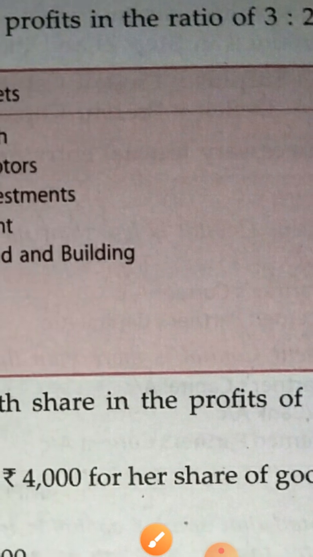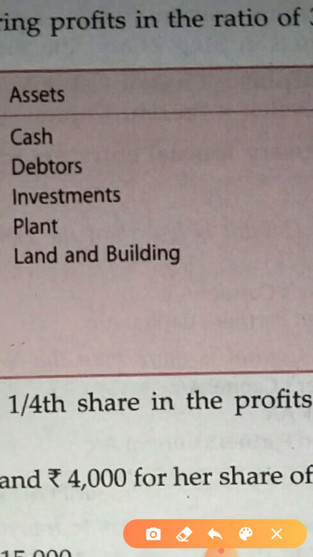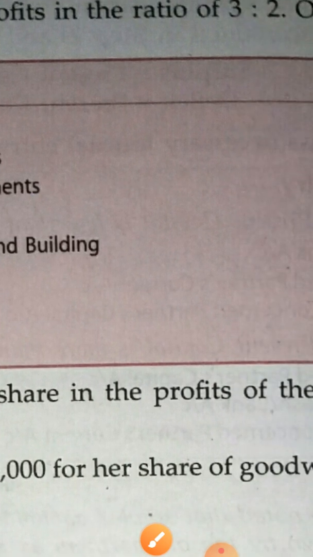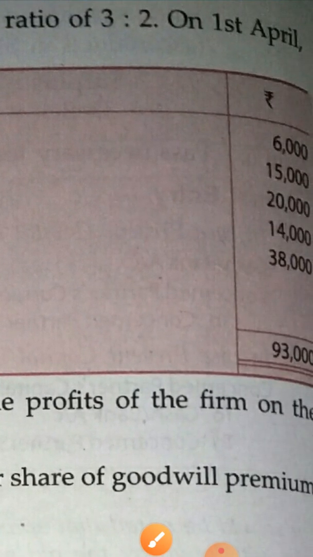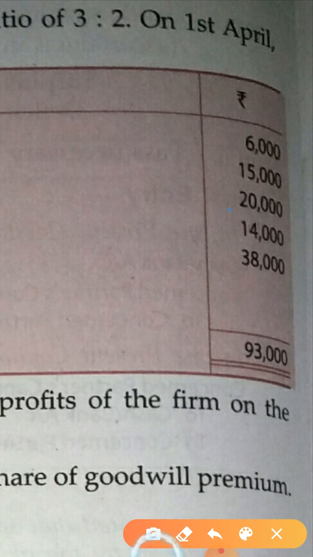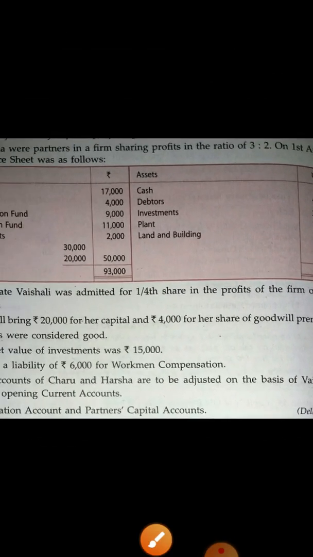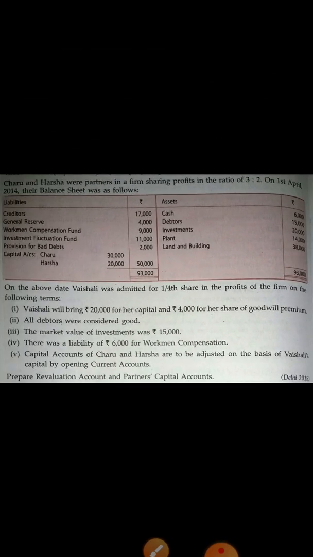Investment amount is 20,000. This is the investment amount. So the market value is now 15,000. It means investment is decreased by 5,000, and investment is an asset.